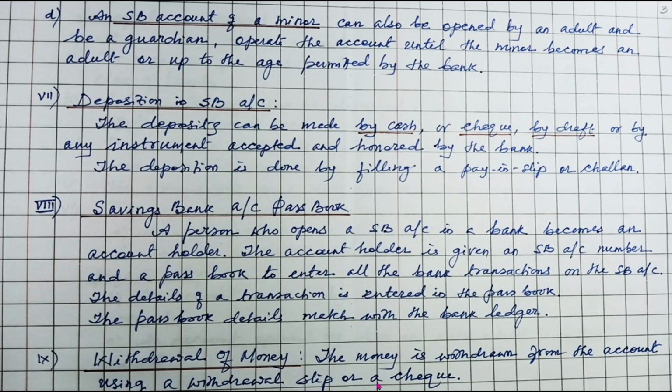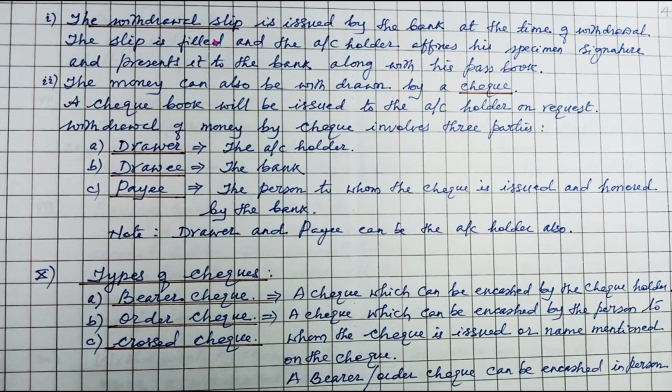Now withdrawal of money. The money is withdrawn from the account using a withdrawal slip or a check. The withdrawal slip is issued by the bank at the time of withdrawal. The slip is filled and the account holder affixes his specimen signature and presents it to the bank along with his passbook. Please remember, if you are using a withdrawal slip, you have to carry the passbook to the bank and submit the withdrawal slip along with the passbook to withdraw the money.